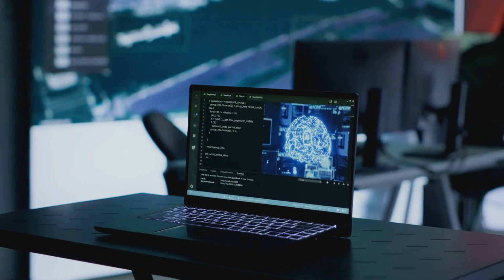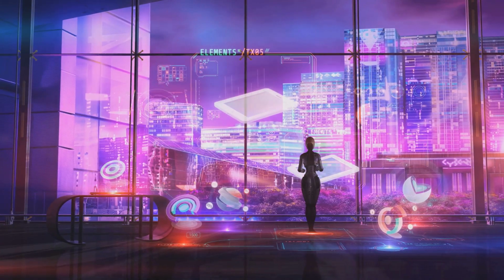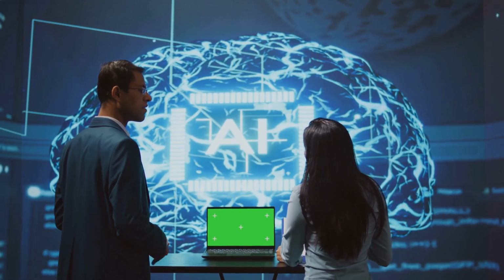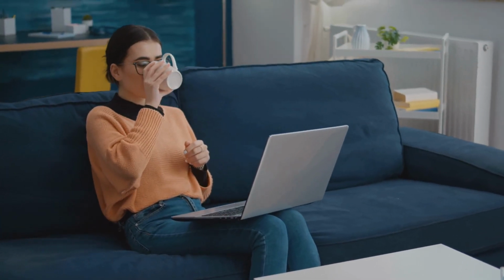Now, the AI game is constantly evolving, and it seems like every other week a new player is stepping onto the court. DeepSeek AI has been making some noise recently, and we're going to break down its key features, compare it to the established giants, and see if it truly lives up to the hype. So if you're ready to explore the exciting world of AI and see how this new contender stacks up, grab your favorite drink, settle in, and let's get started.